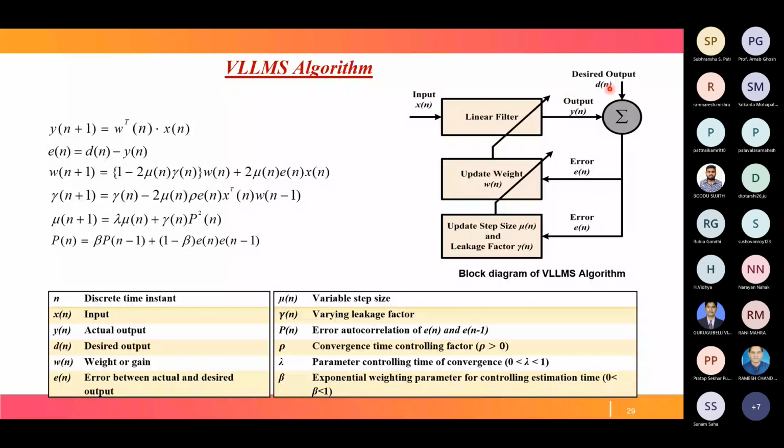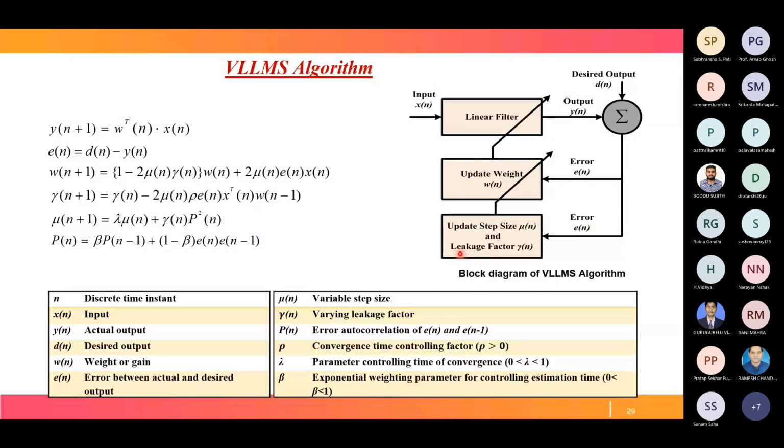So our desired output and whatever output we get, both are compared, and then an error signal is generated. This error is used to update the step size as well as the leakage factor. After updating the step size and leakage factor, the weight is updated, and for this weight updation, the error is also required.